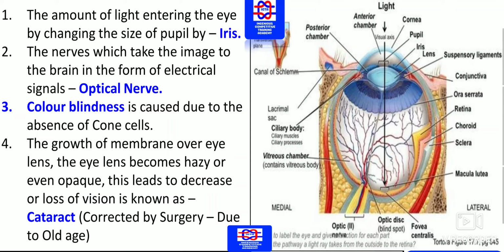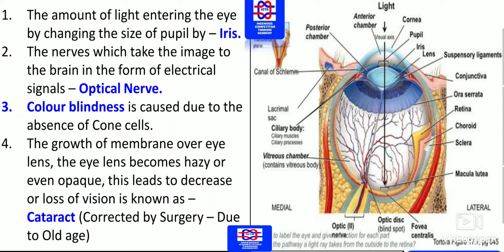Color blindness is caused due to the absence of which cell? It is the cone cell. The growth of a membrane over the eye lens makes the lens hazy or even opaque. This leads to decrease or loss of vision, and is known as what? It is cataract.